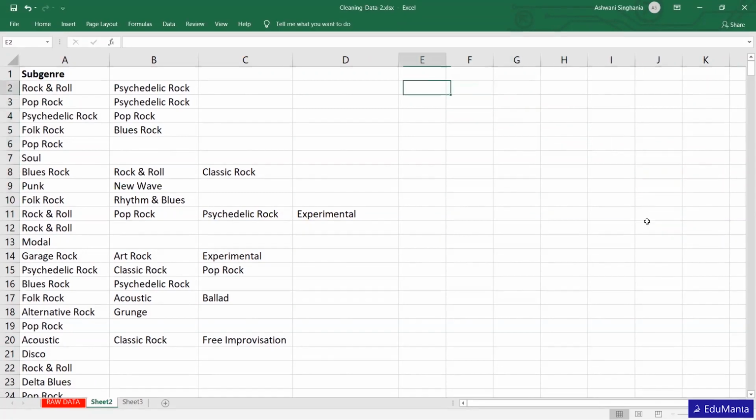There's a function called CONCAT which we can use to add them all again.